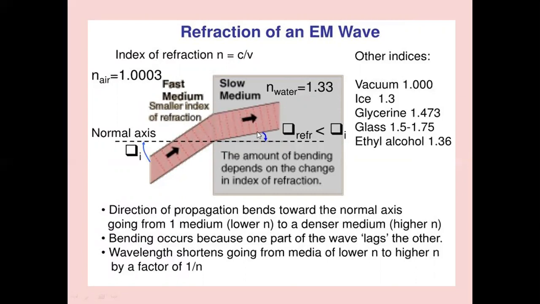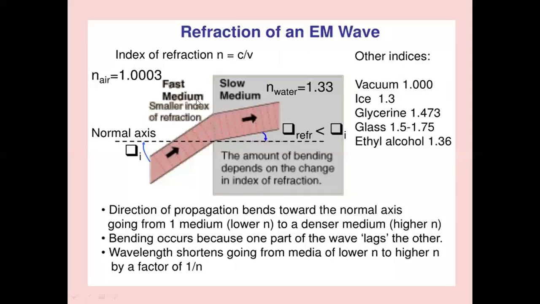The amount of bending, here we have a bending of the wave. Some rays will be bent like this, depending upon the medium's refractive index. The amount of bending depends on the change in the index of refraction. If the index of refraction is more, there is more bending. The direction of propagation bends toward the normal axis. This is the normal axis. The waves are applied normal to it. The waves will be bent.